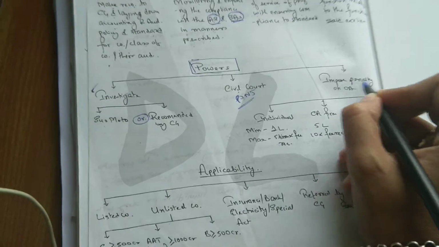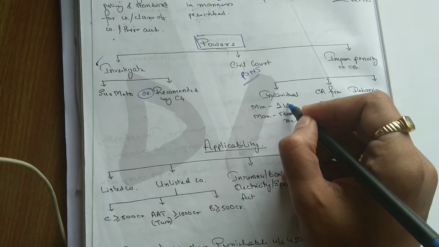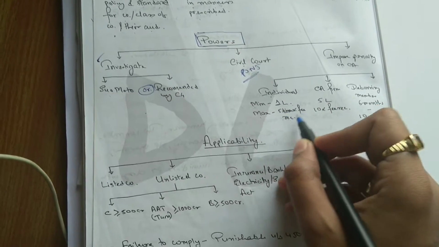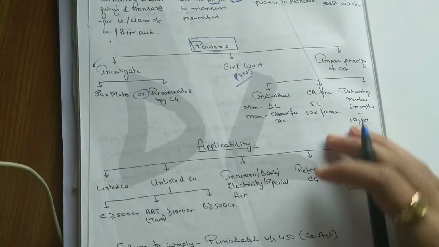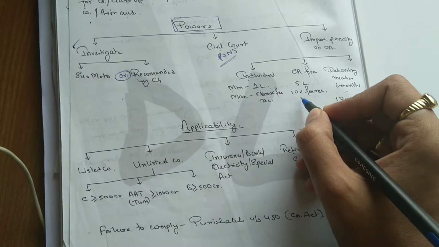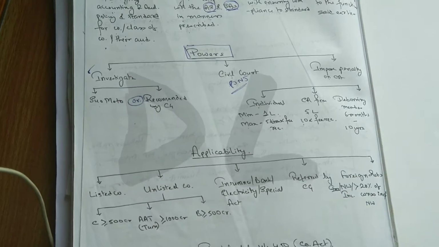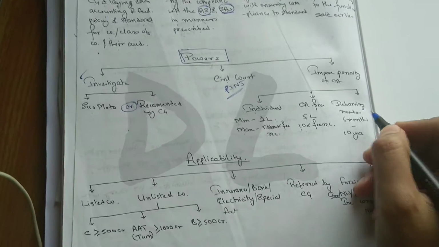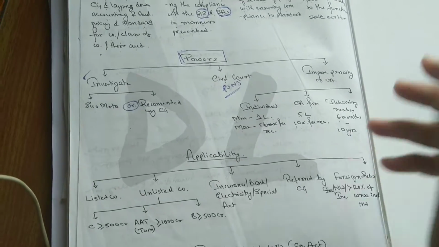Also, they can impose penalties on a CA. For an individual, the minimum penalty will be 1 lakh and the maximum penalty will be 5 times the fees received. For a firm, that is a CA partnership firm, the minimum penalty will be 5 lakhs and the maximum will be 10 lakhs or 10 times the fees received. Also, they can debar a particular member for 6 months to 10 years.